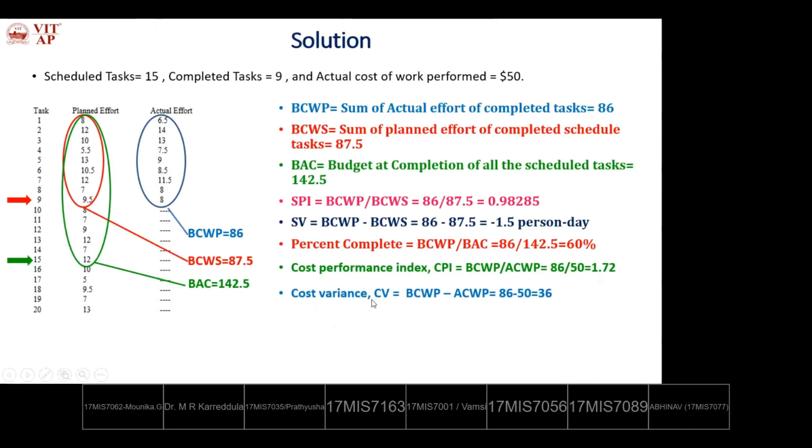Then cost variance, BCWP minus ACWP, so that is 36. So what does this 36 mean? 36 days are delayed. We need to work for 36 more days. So in this way you have to calculate the earned value analysis parameters for the given problem. The same story we'll see in another way for another problem.